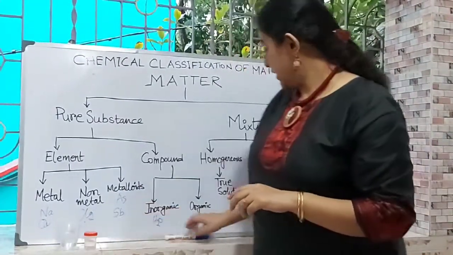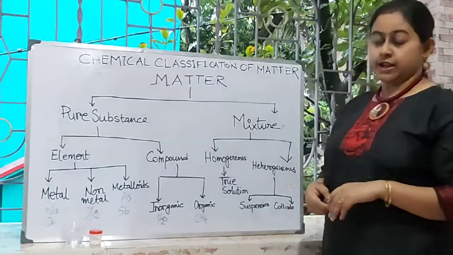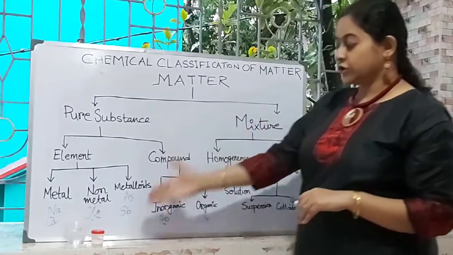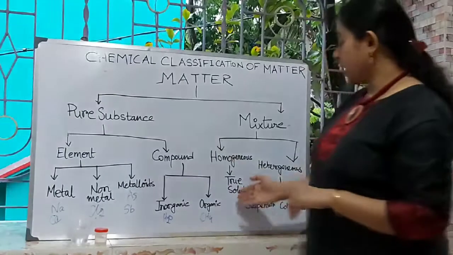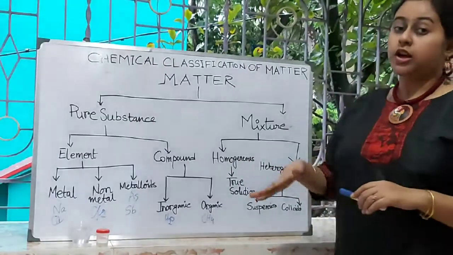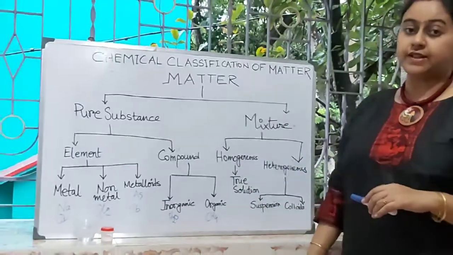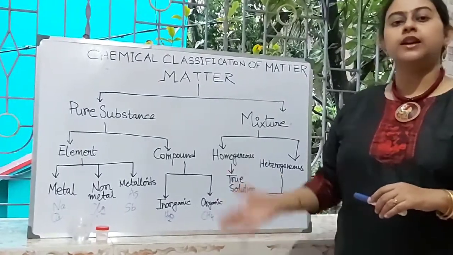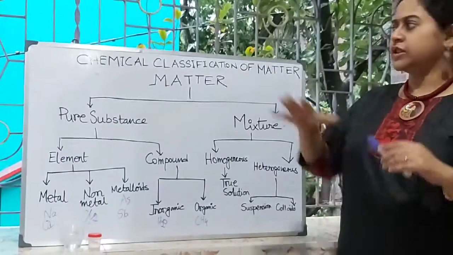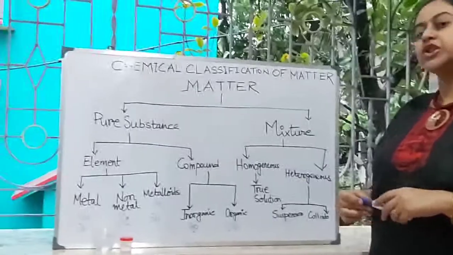Now let me talk about mixtures. Mixtures can be homogeneous and heterogeneous. When we take a true solution of salt and water, it is known as a homogeneous solution. Heterogeneous is when it is not dissolved completely in the solution. A heterogeneous mixture can again be classified into suspensions and colloids. So this is the total idea about the chemical classification of matter.